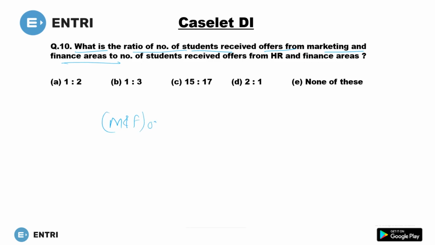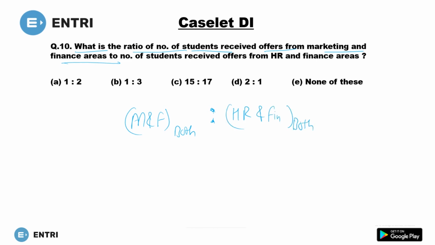He had not asked only. Only means you have to find only from marketing and finance. But if he had asked from marketing and finance, it means marketing and finance both, ratio to HR and finance both.